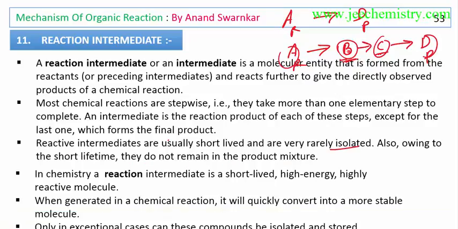If you are doing a reaction in a solution, putting in A, then after some time you will find D, the final product. You will not find B and C in the solution because they are intermediates. They are very short-lived and very quickly converted to the final product.